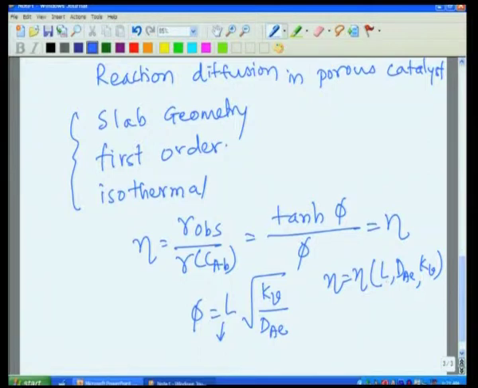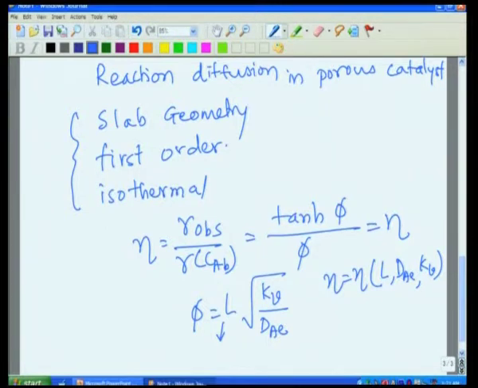These two, L and dAe, are characteristic of the catalyst. kV is a reaction characteristic. This of course is also characteristic of reaction, but it is more a diffusion characterization, and kV is an indication of the reaction rate or kinetics characteristic of the catalyst.